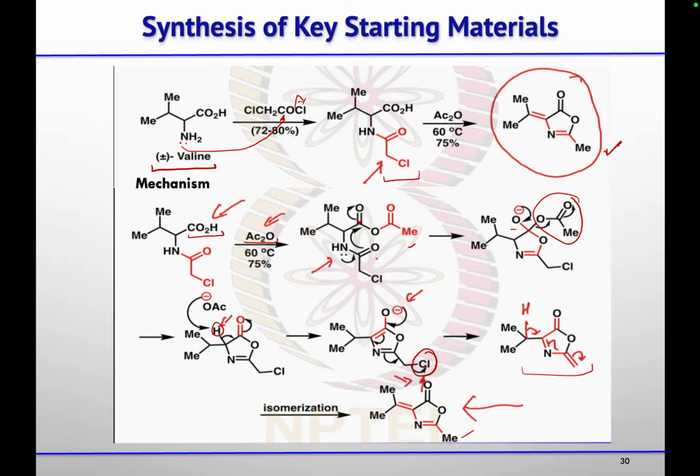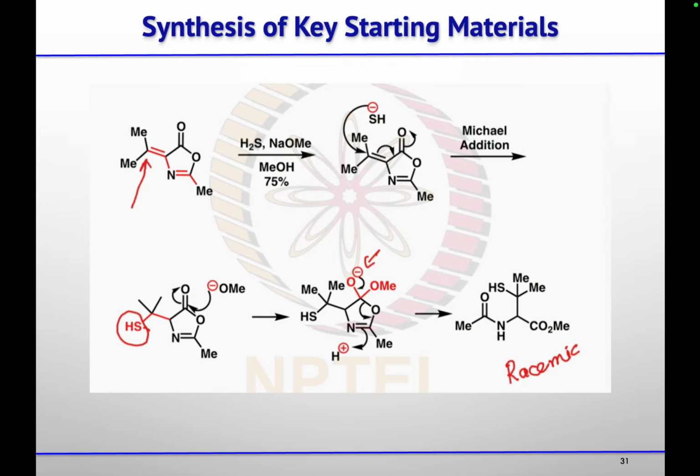So once they get this intermediate, then treatment with this hydrogen sulfide in the presence of sodium methoxide will generate SH negative. So this is a soft center, so it will attack at the soft center. So this carbon is the soft center, so it will undergo Michael addition and not the direct addition. So after Michael addition, you will get this addition product.